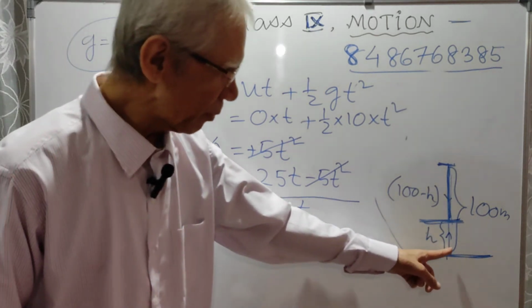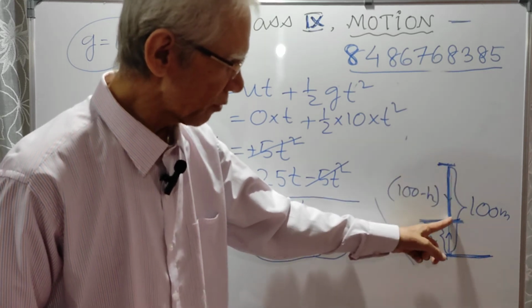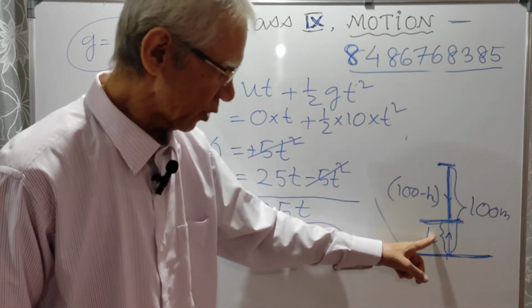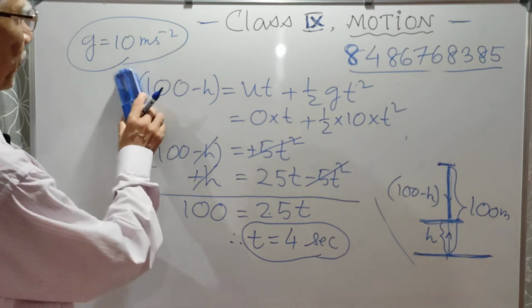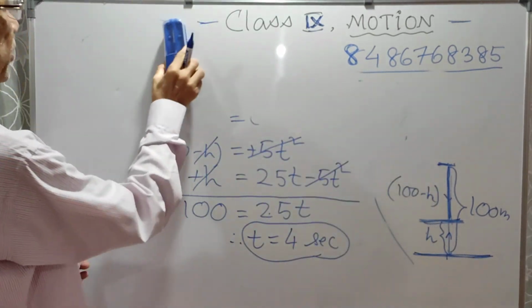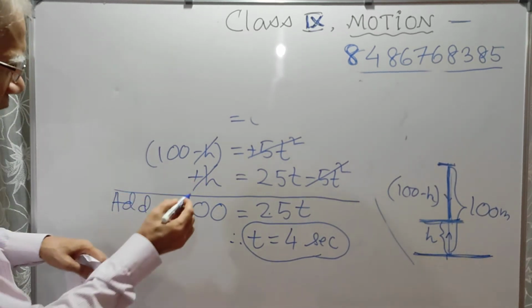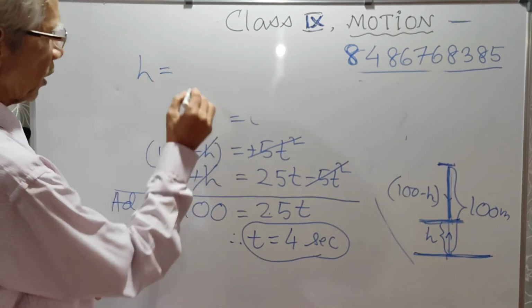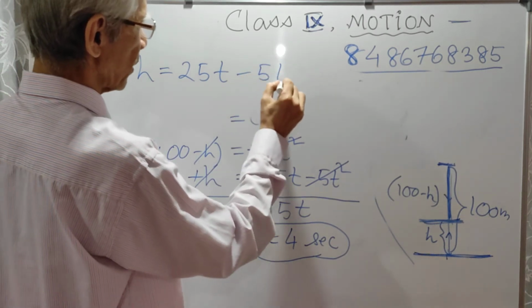So after what time they meet? 4 seconds. So this first body comes here, second body comes here after t seconds, so they meet. Now at what height? So now let us find the value of h. Okay. This is the second variable h. So let us find the answer h. Now from the first equation, you see what is h equal to. From the first equation, what is h equal to? 25t minus 5t square.